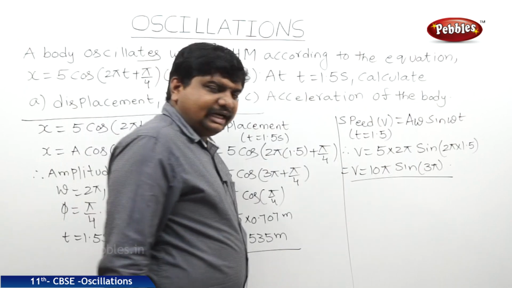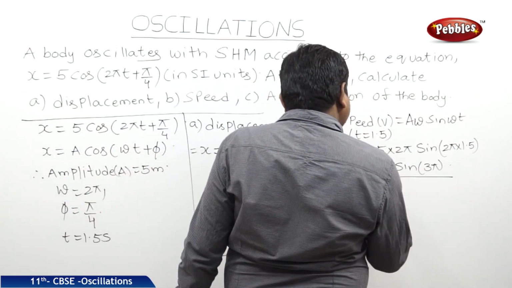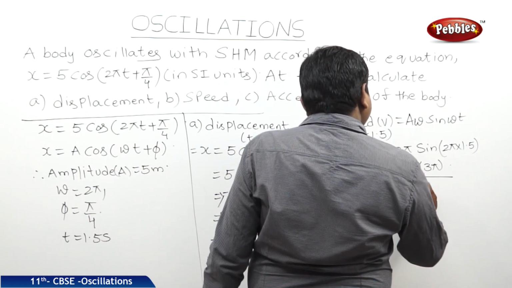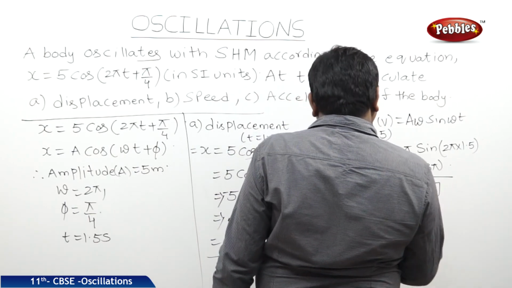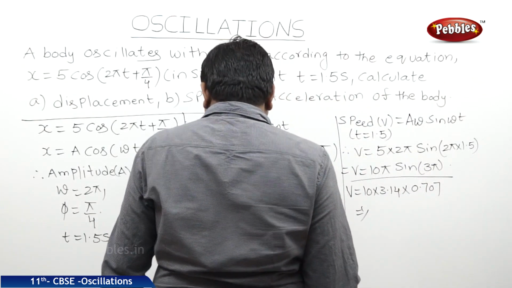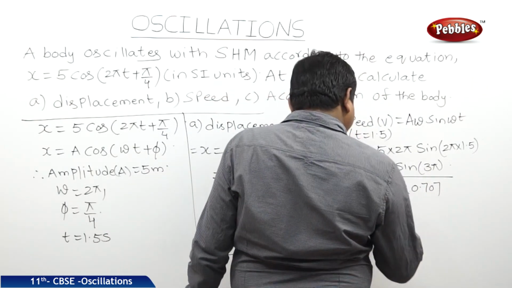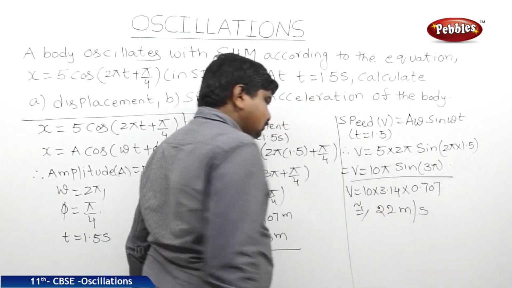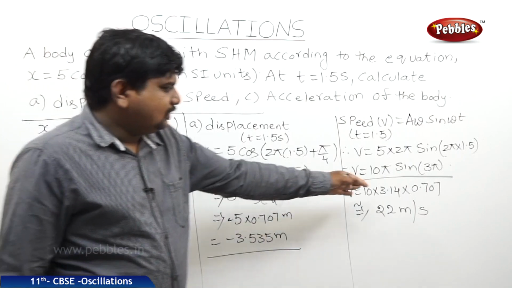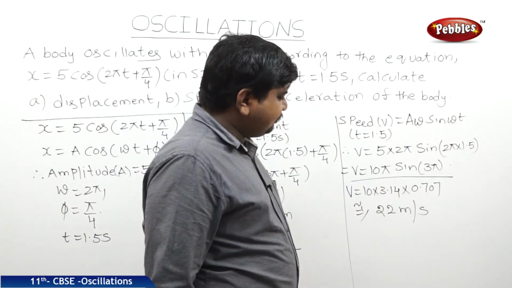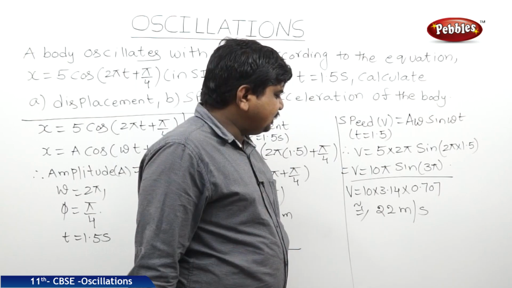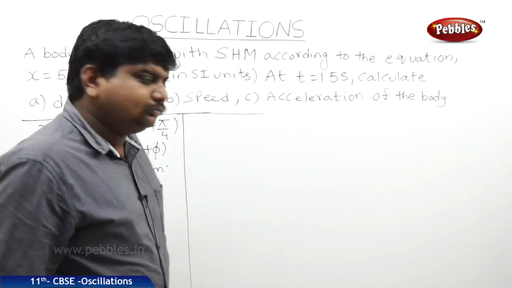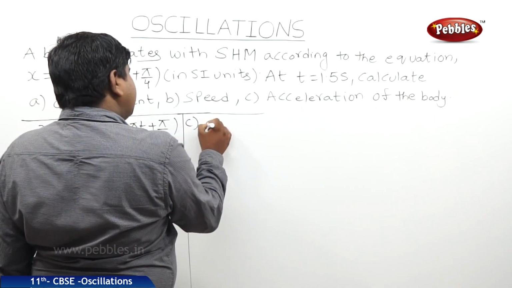Here also it is 180 plus. Therefore v is equal to 10 into 3.14 into 0.707. The value we will get is approximately 22 meters per second. 10 threes are 30, and 30 into 0.707, approximately we will get 22 meters per second. Next we should find out the acceleration. The third quantity to be found is acceleration.